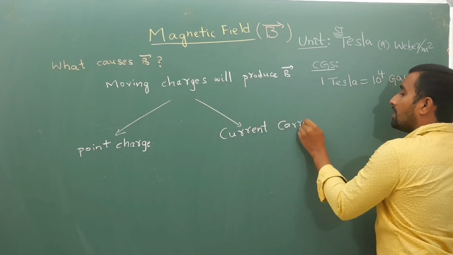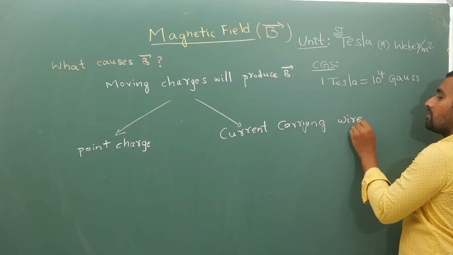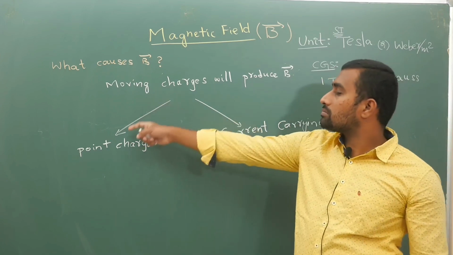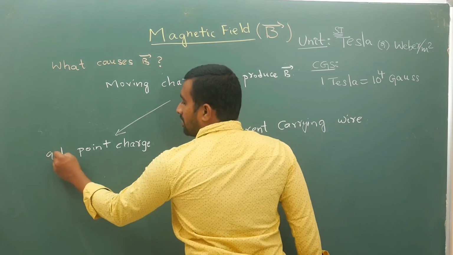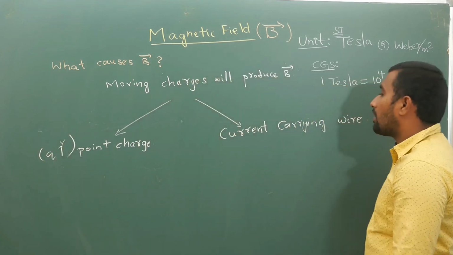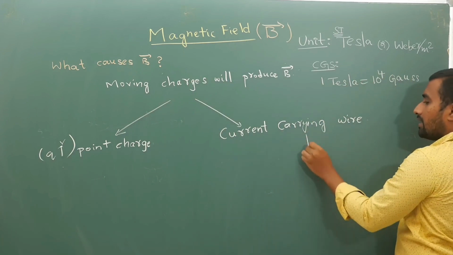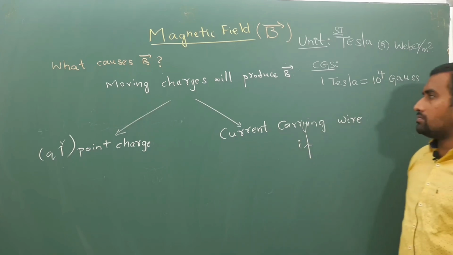So your current carrying wire is another example of moving charge. Now this point charge which is moving with some velocity v will produce magnetic field. And a current carrying wire will also produce magnetic field.